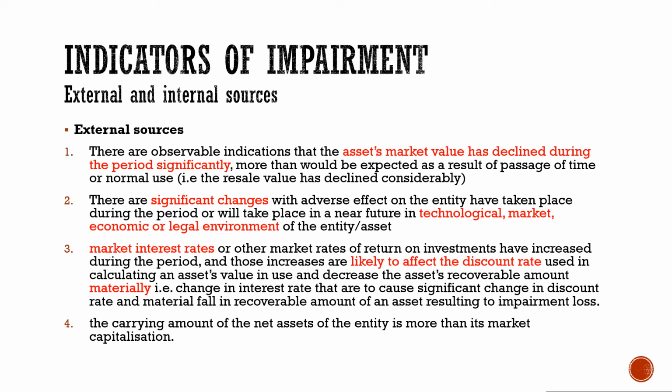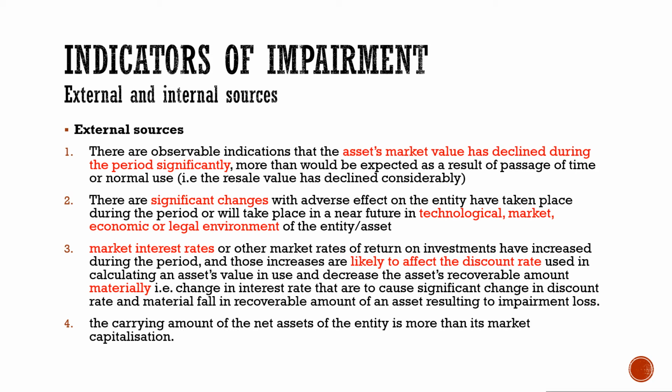Third, the market interest rate has increased during the period. The market interest rate will affect the discount rate, which is used in estimating the value in use. So when there is a change in the market interest rate, it might also imply the possibility of impairment of an asset. And fourth, the carrying amount of the net assets of the entity is more than its market capitalization. So here are the external sources of impairment.